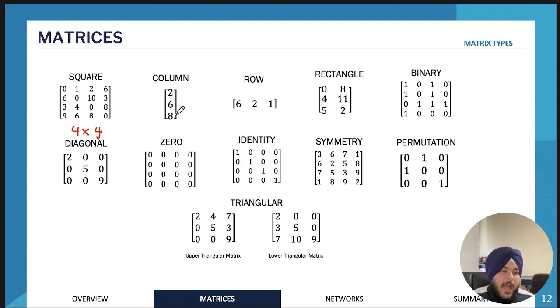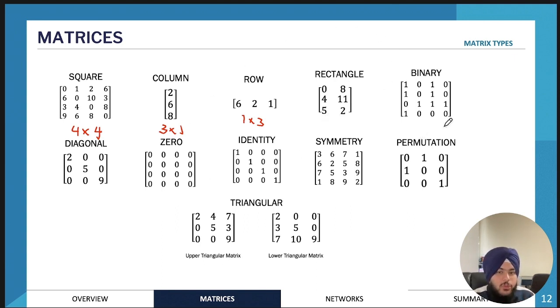Column matrices only have one column, so they can have as many rows as they want, but the number of columns is always going to be 1. For example, the order of this matrix would be 3 by 1. Similarly, a row matrix contains only one row. It can have as many columns, but it will only contain one row. So the order of this matrix would be 1 by 3. We also have rectangular matrices, which you won't really see quite often.